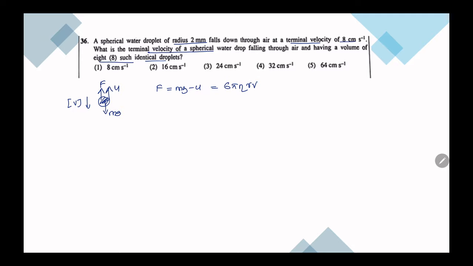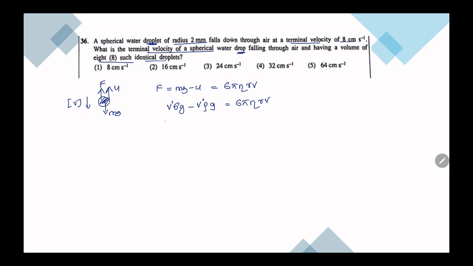So what I'll try to do is, between the first droplet and the second droplet, I'll try to remove all the constants. Okay, so instead of mg I can write V rho g minus, instead of upthrust, V dash, because volume and velocity is there, is equal to 6 pi eta rv.